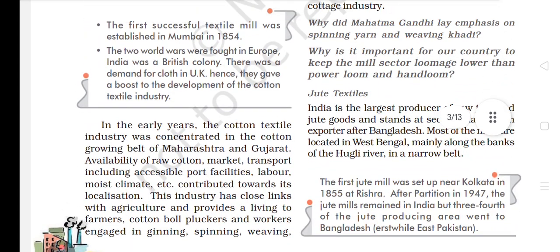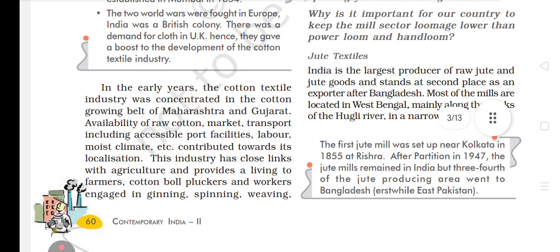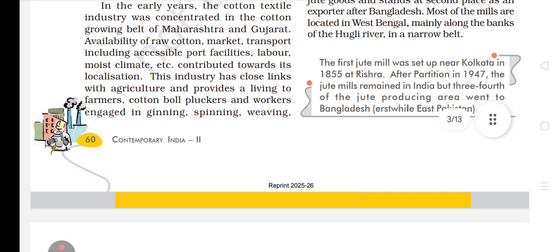Now the first point that is given: the first successful textile mill was established in Mumbai in 1854. Now see, the two world wars were fought in Europe. India was a British colony. There was a demand for cloth in the UK, hence they gave a boost to the development of the cotton textile industry. Now see next what is written. In the early years, the cotton textile industry was concentrated in the cotton growing belt of Maharashtra and Gujarat.